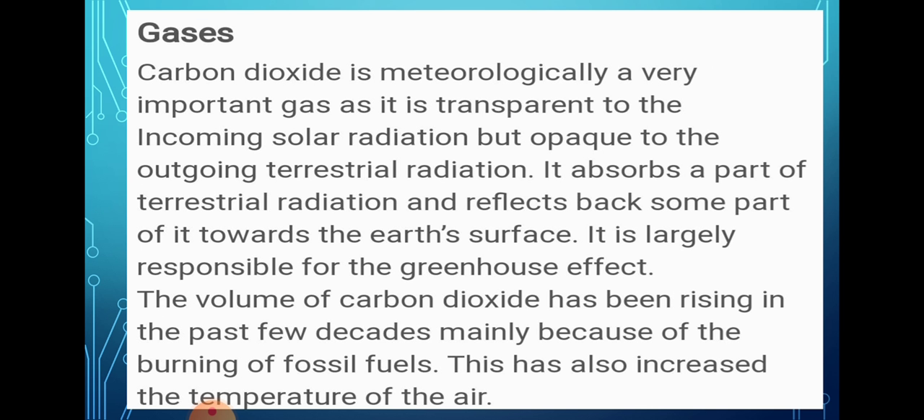Now the gases. Carbon dioxide is a very important gas as it is transparent to the incoming solar radiation, but it is opaque to the outgoing terrestrial radiation. It means that when the sun rays come, the gases are transparent, so sun rays can come and touch the surface of the earth. But when the radiation is reflecting back, due to the presence of carbon dioxide, it absorbs part of the terrestrial radiation, and due to that the temperature of the surface of the earth increases. It is largely responsible for the greenhouse effect.